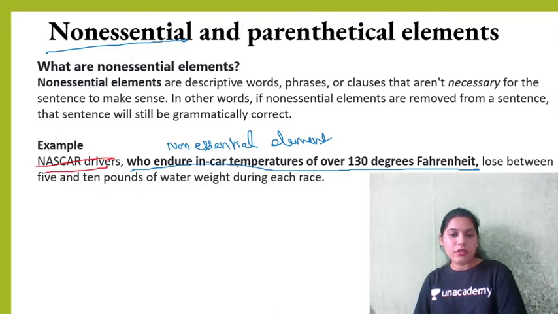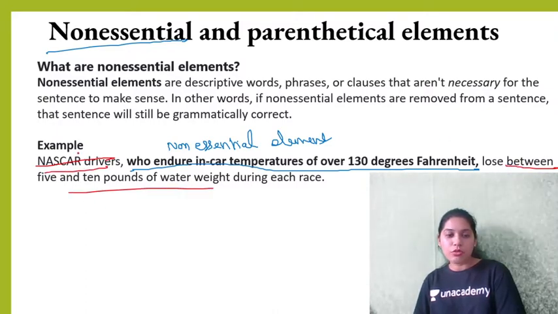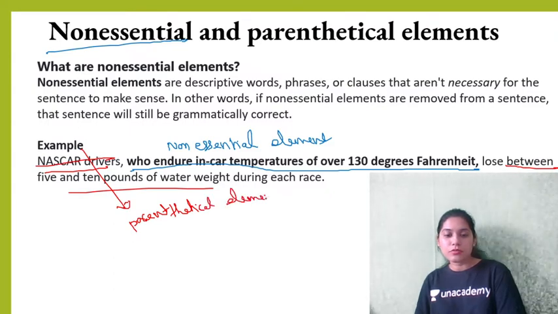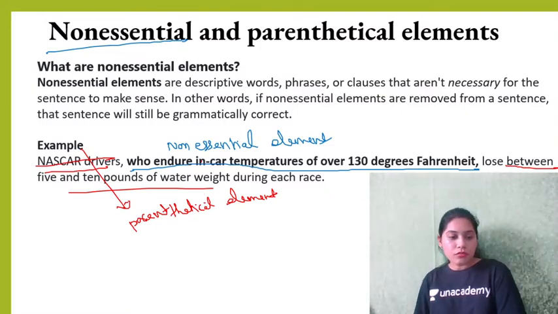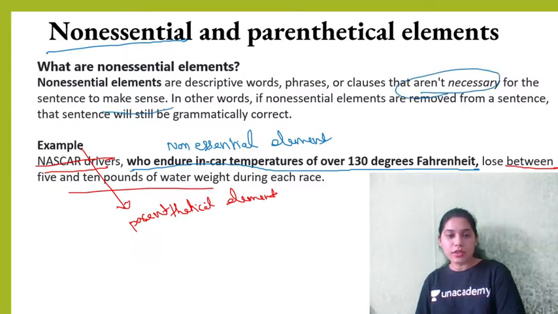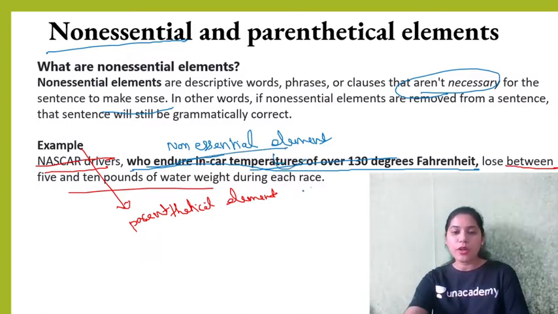Whereas the rest of the sentence, like NASCAR drivers lose between 5 and 10 pounds, this will be the parenthetical element. Right? Non-essential. So non-essential elements are descriptive words, phrases, or clauses that aren't necessary for the sentence to make sense. If you remove this part, NASCAR drivers lose between 5 and 10 pounds during each race. Okay, it works even without it. So this is non-essential and this is parenthetical. So I think you got an idea.